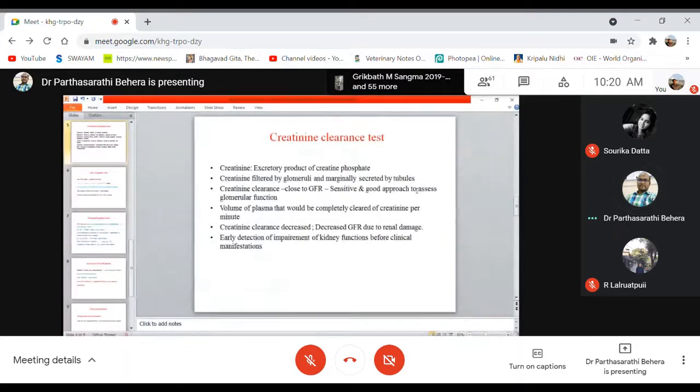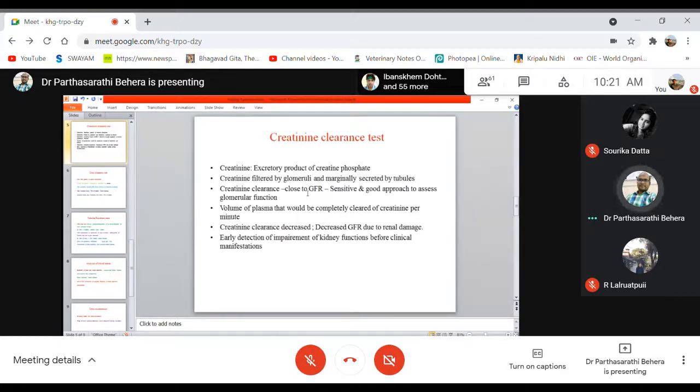So what do we mean by creatinine clearance? As per the definition, it is the volume of plasma that would be completely cleared of creatinine per minute. This is close to the glomerular filtration rate.